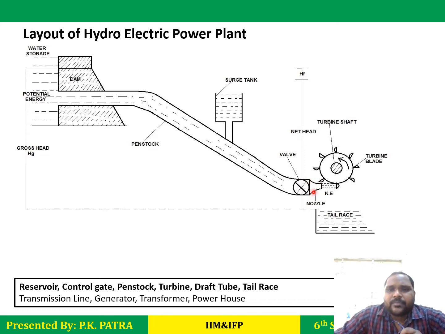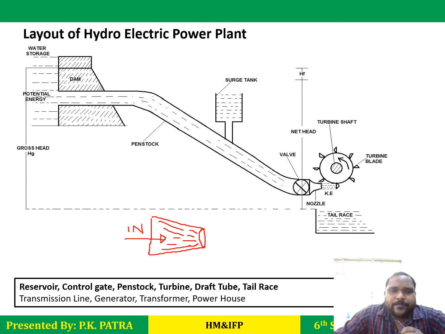The nozzle is a device having a narrowing cross section. Suppose I am taking the example of a nozzle. The shape of the nozzle will be like this. When water comes from the wider section, it gets compressed here due to the decrease in cross-sectional area of the nozzle.